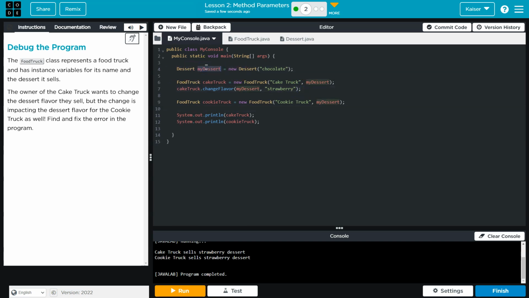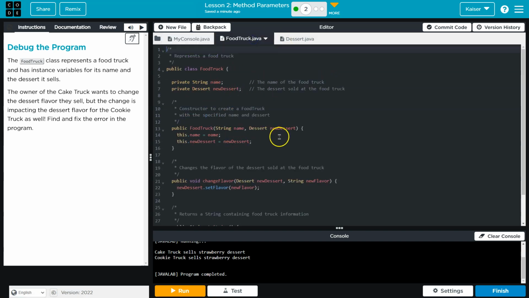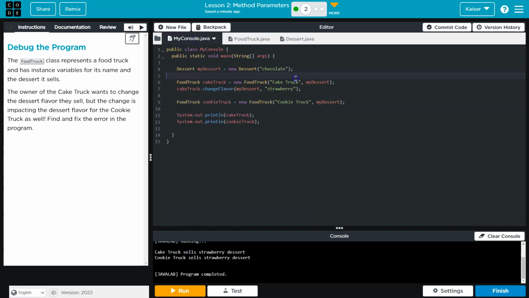So we have a dessert. We instantiate the dessert. New dessert is going to be chocolate. And then we instantiate an instance of our food truck class and name the object cake truck. Then we pass it two parameters, cake truck, and the dessert we already created. That should set up new dessert equals new dessert. So these instance variables are going to be set by this constructor, right? Now name and new dessert are defined by what we pass right here.